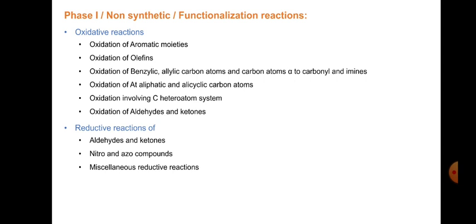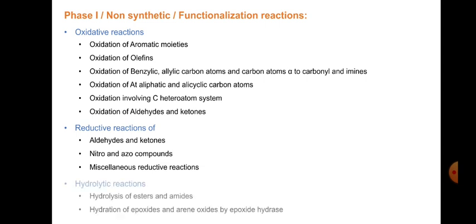Then we have certain reductive reactions of aldehydes and ketones, nitro and azo compounds, and miscellaneous reductive reactions. And we have hydrolytic reactions. Under hydrolytic reactions we have hydrolysis of esters and amides, and hydration of epoxide and arene oxide by epoxide hydrase. So these are the reactions classified under phase 1: oxidative, reductive and hydrolytic reactions.